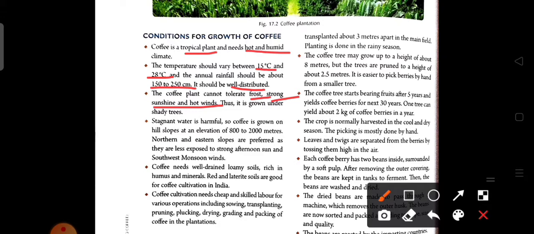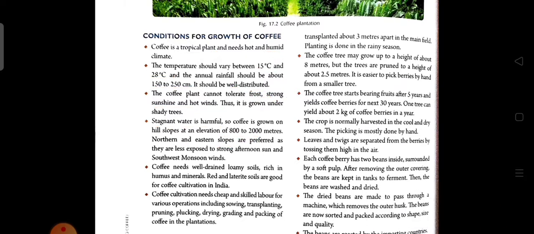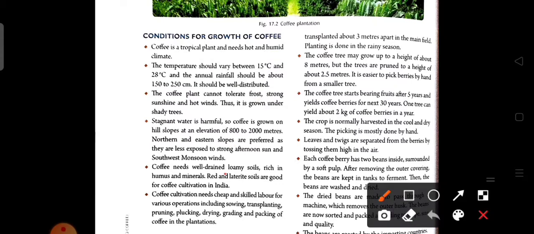So again, stagnant water is harmful. Coffee is mainly grown at an elevation of 800 to 2000 meters on the northern and eastern slopes, and it needs well-drained loamy soil that is rich in humus and minerals. In India, red soil and laterite soil also grow coffee.